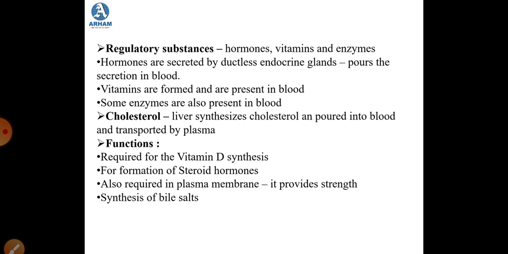Now students, we end this session over here. In this session, we have studied the blood plasma, the first component of the blood. In the next session, we will be studying the other component, that is the formed elements, or you can say the corpuscles, the WBC and the RBC.